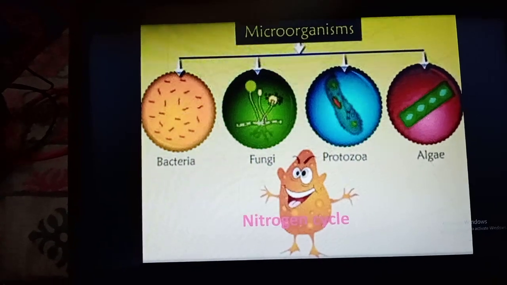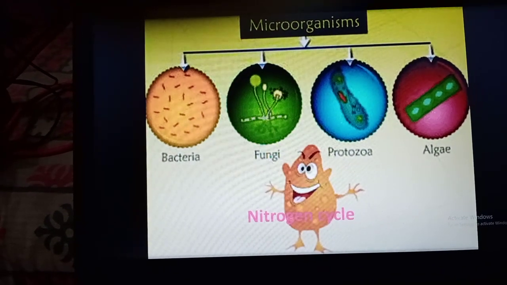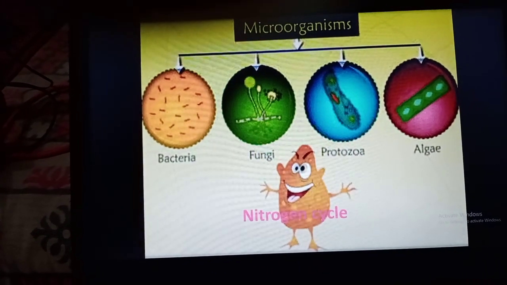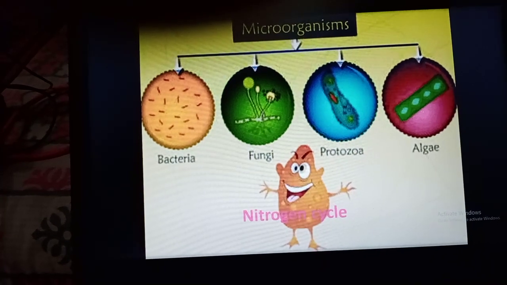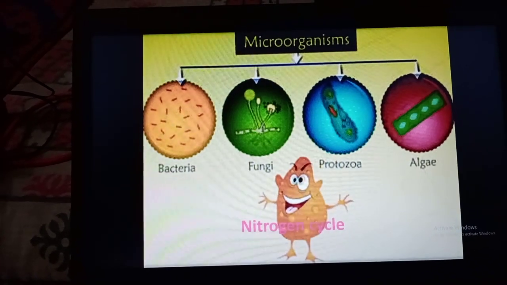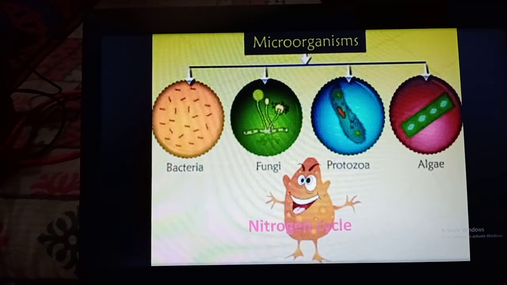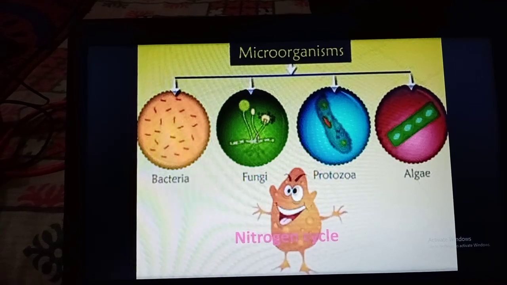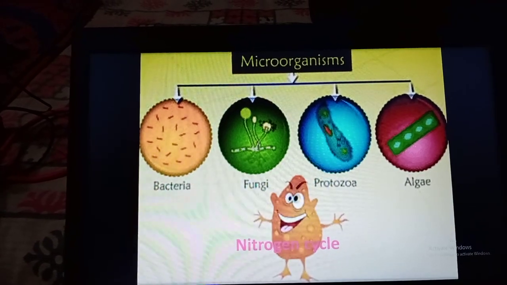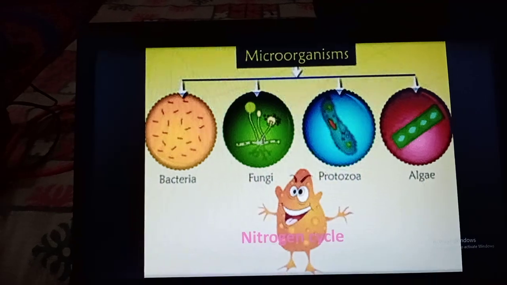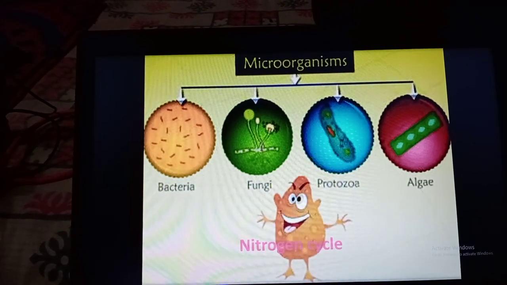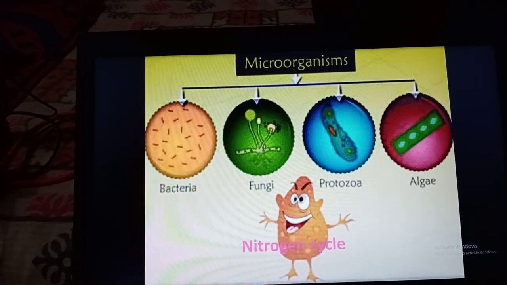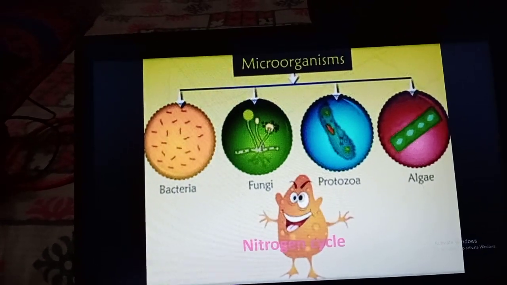Nitrogen cycle. Nitrogen cycle is nothing but if we put together nitrogen fixing and denitrification, it becomes nitrogen cycle. That is, the atmospheric nitrogen reaches the soil and forms the nitrogenous compound. This nitrogenous compound reaches the plant body in the form of protein, and from plant body it reaches the animal body.